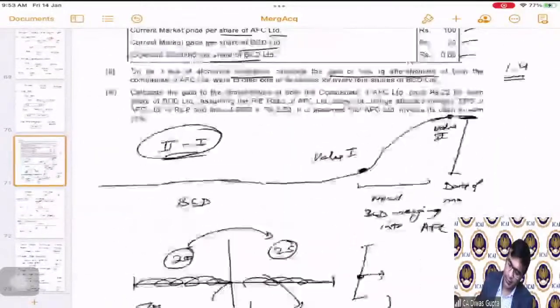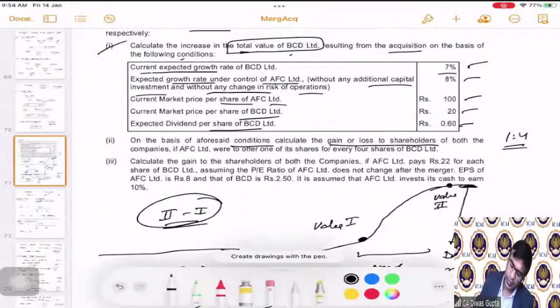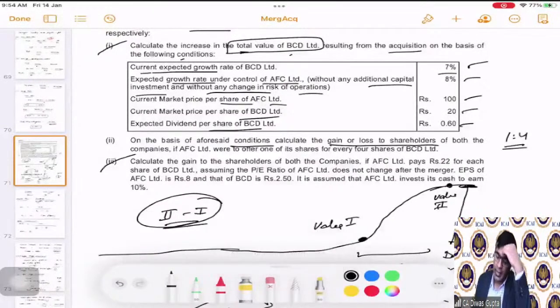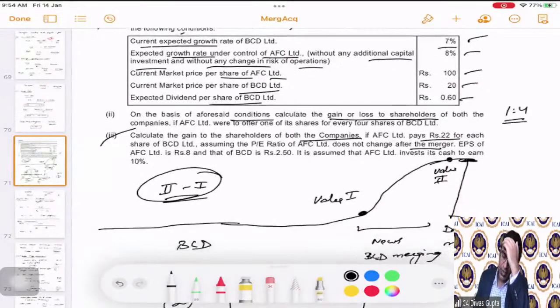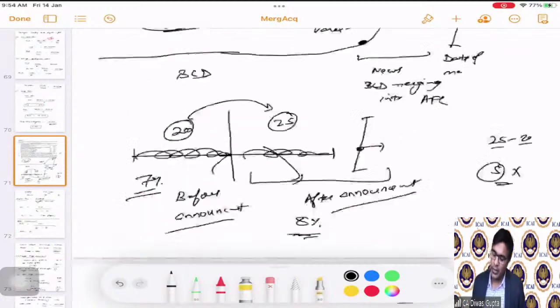Now the last part. This is done. Last part says calculate the gain to the shareholders of both the companies. Again, now they are giving us a new situation. In case AFC Limited pays 22 rupees for each share of BCD Limited. What is the current value of BCD? 20 rupees. AFC says, okay, let's do the deal, I will pay you 22 rupees per share. And they say that the PE ratio of AFC Limited does not change after the merger. EPS of AFC is 8 and BCD is 2.5. And it is assumed that AFC invests its cash at 10%.